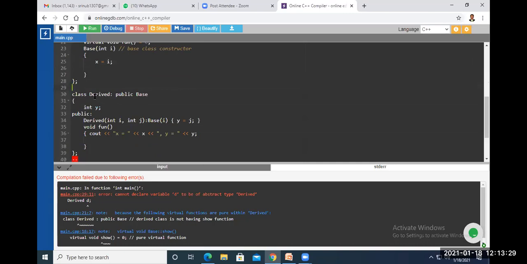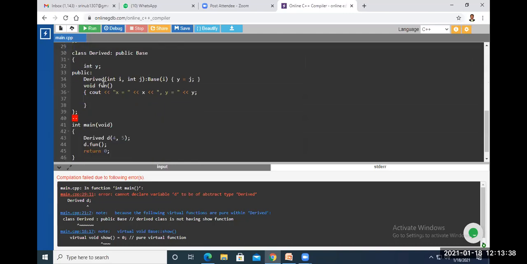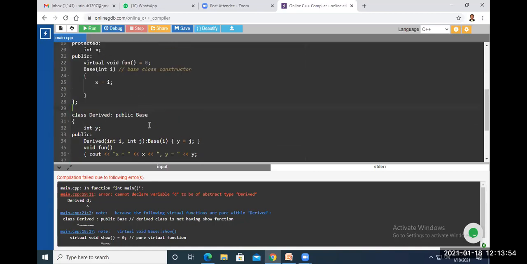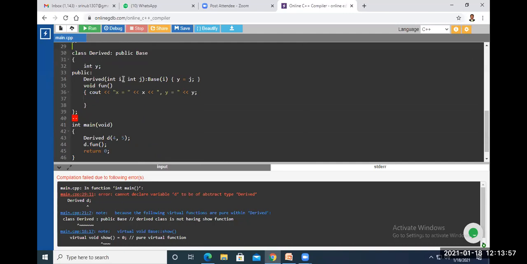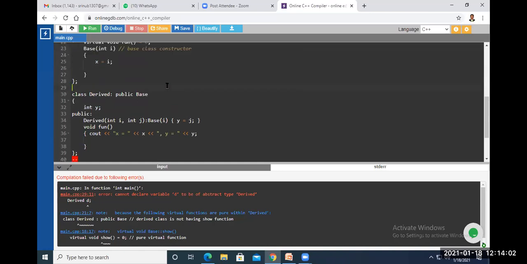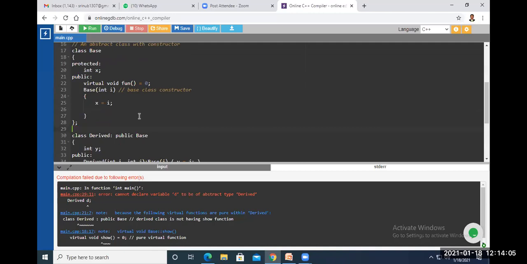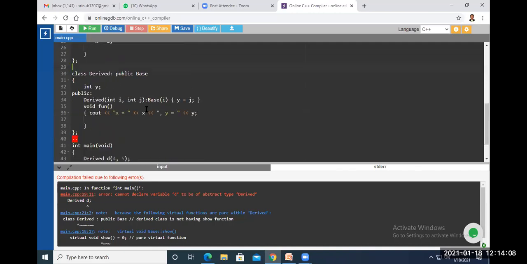Now class derived. The class is derived from the class base in public mode. Class derived colon public base. It has its own data member Y. And here we have the derived class constructor derived int I comma int j. One parameter is for initializing the derived class data member Y, and another parameter is for initializing the base class data member X. So we are passing two parameters, I comma j. In this base of I, the value of I we are passing to the base class constructor, which is initializing the X value here, right?